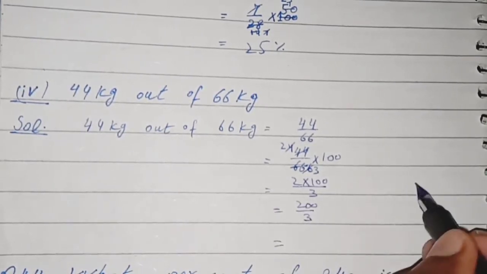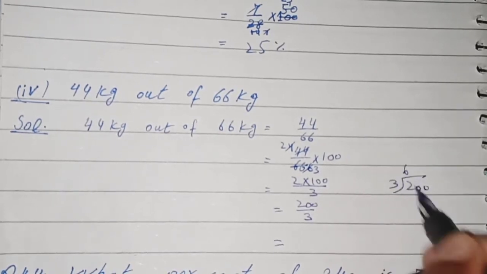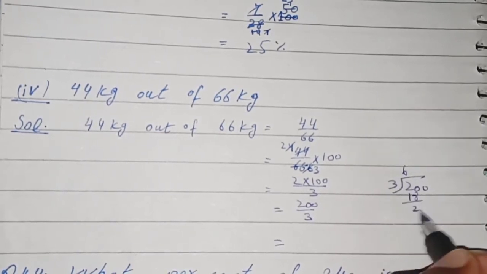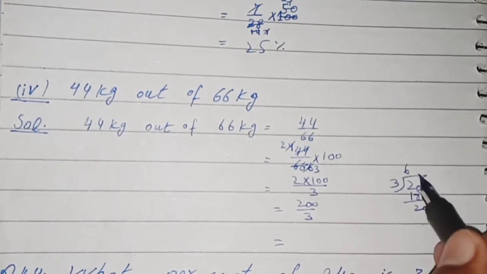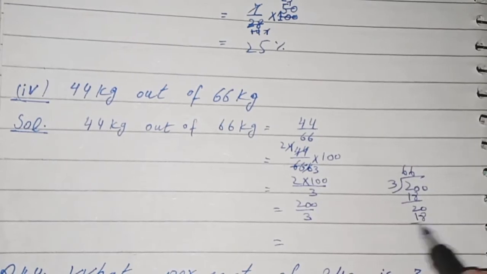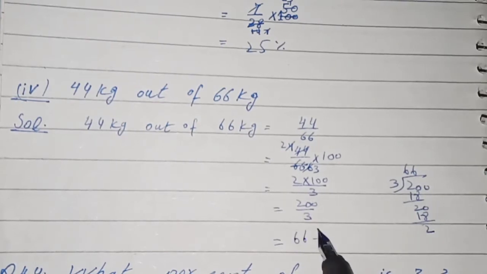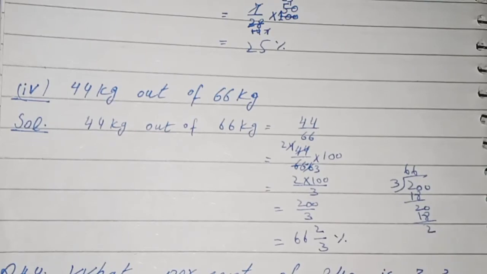We can divide it. 200 divided by 3, 3 6 the 18, 2 0 is remainder, 3 6 the 18, there is 2 remainder. We can write it in form 66 whole 2 by 3. That is in percentage answer.